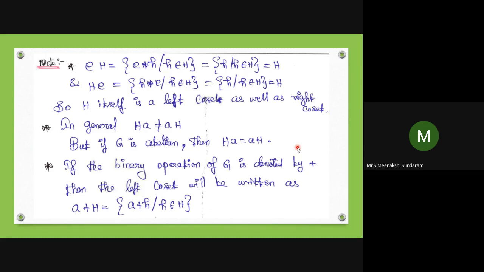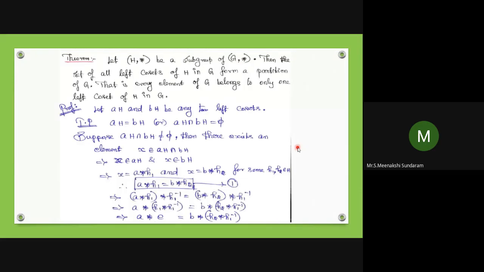In general, Ha is not equal to aH; the left coset is not equal to the right coset. But if G is an abelian group, then Ha equals aH. If the binary operation of G is denoted by plus, then the left coset will be written as a + H, which is the set of all a + h such that h belongs to H.